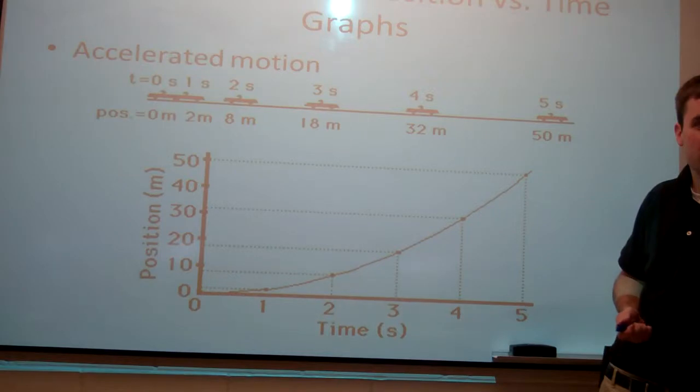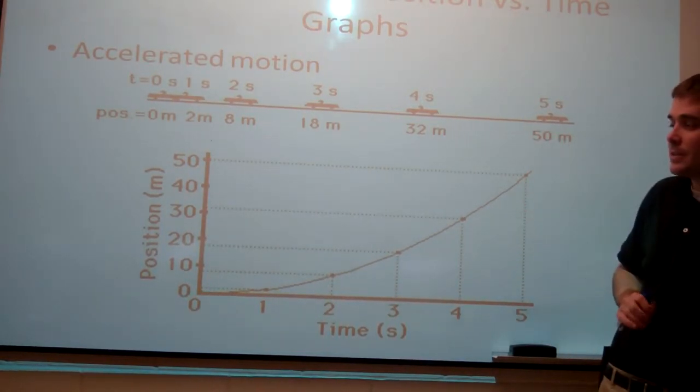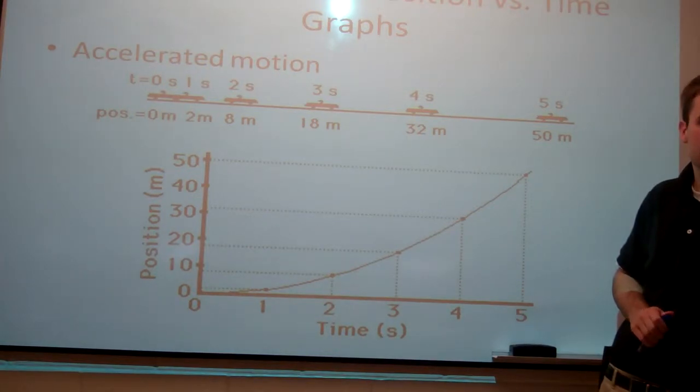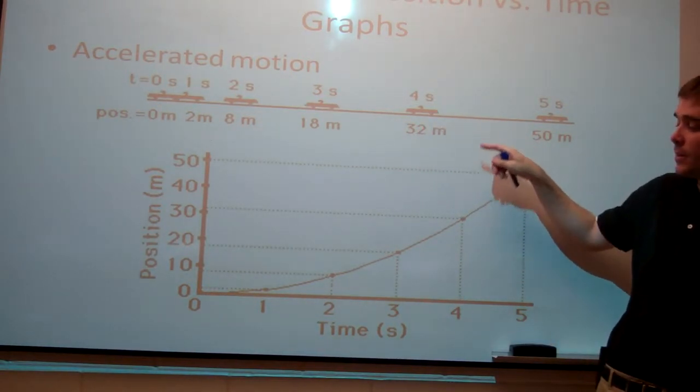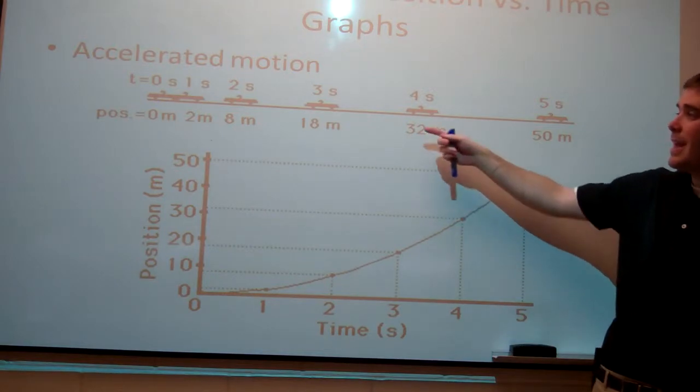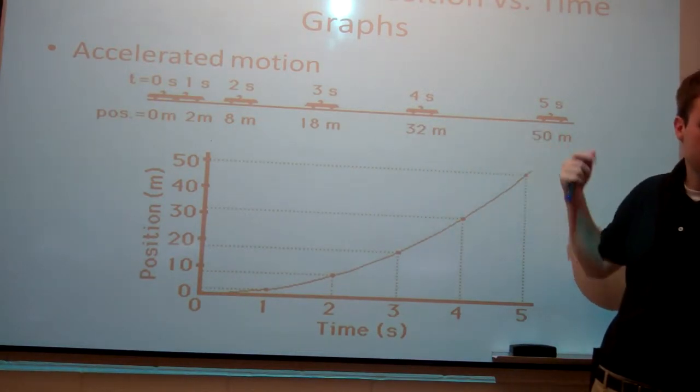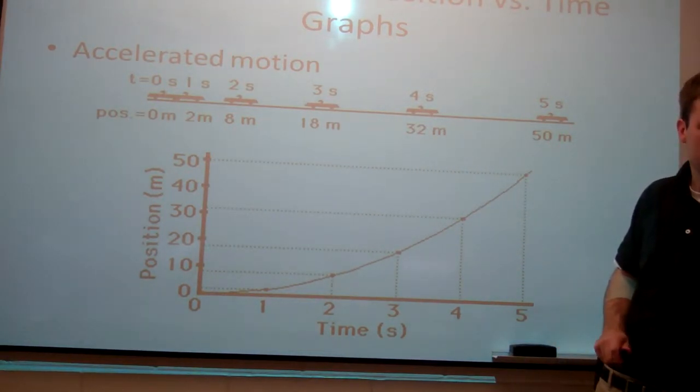Is the slope staying the same or changing? Changing. Since our object is accelerating, is our velocity staying the same or changing? Changing. So if we have something accelerating, the slope of the graph changes and the velocity of the car changes. Does that make sense?